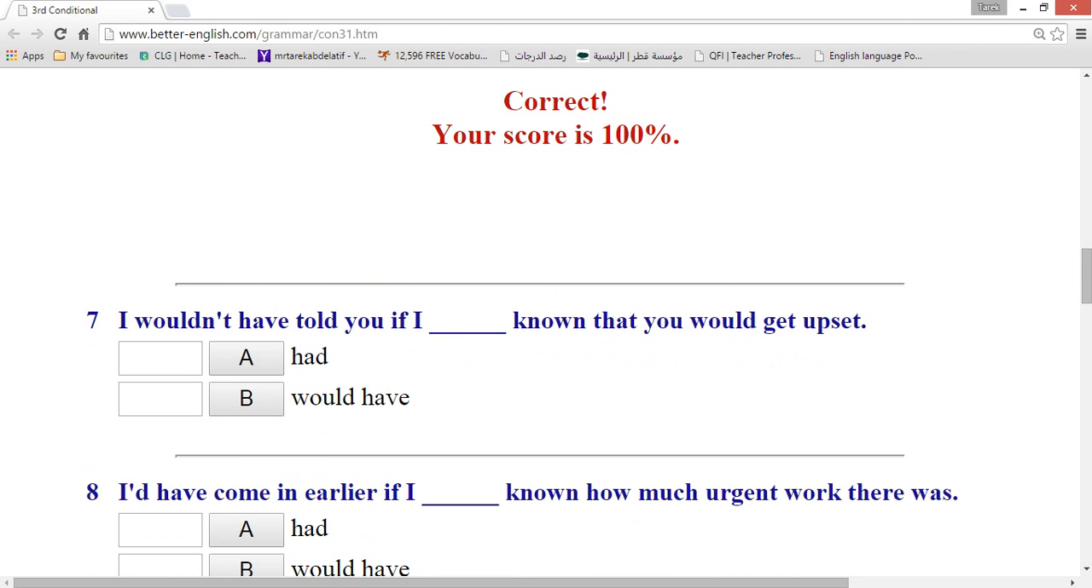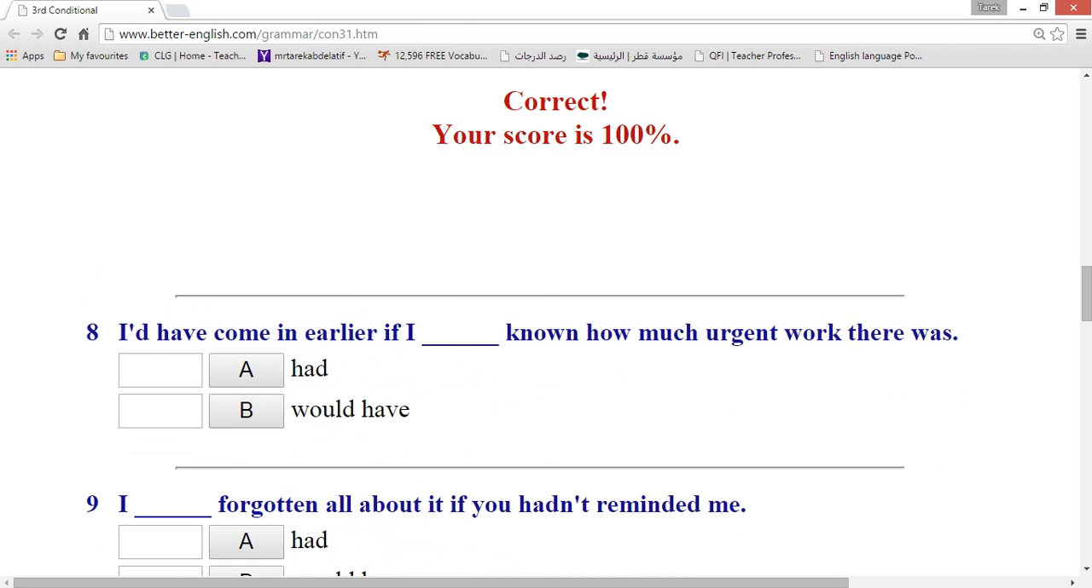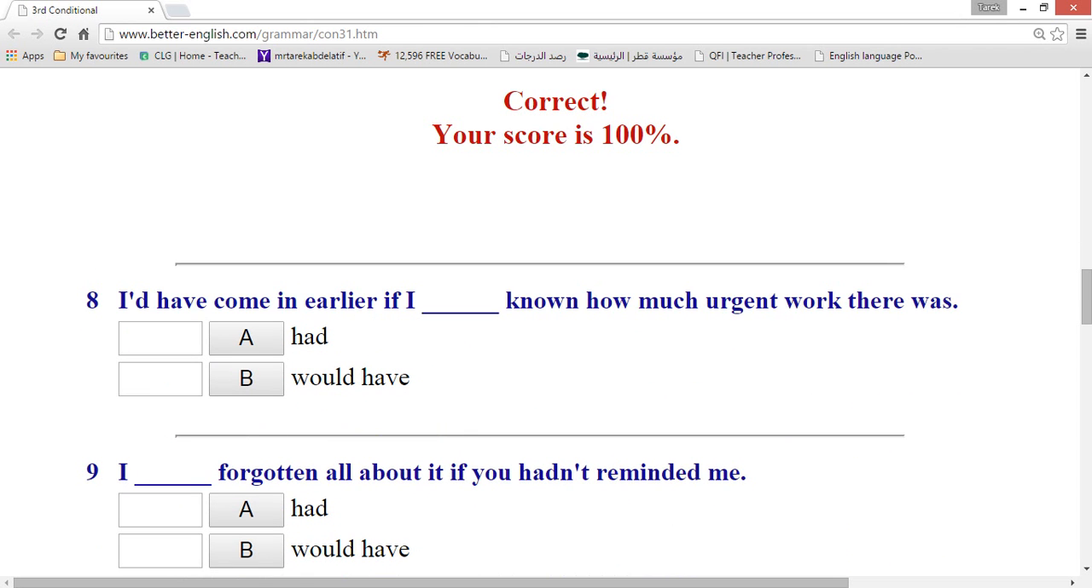Number 7. I wouldn't have told you if I had known that you would get upset. That's the if clause. So we have here, we have known. What's missing here is had. Good. Number 8. I would have come in earlier if I had known how much urgent work there was. Here we have would have, and this is the if clause. It would be had. Yes.